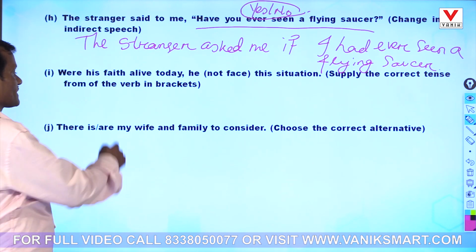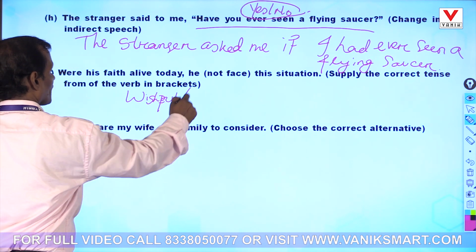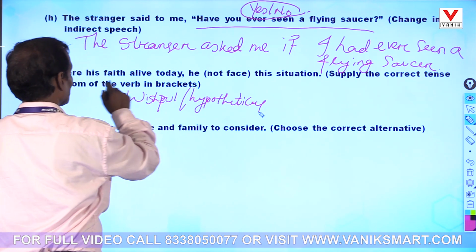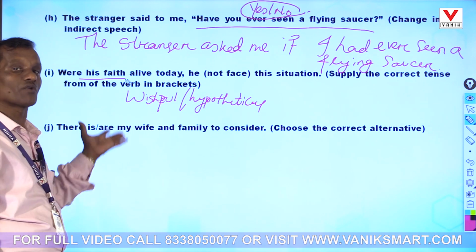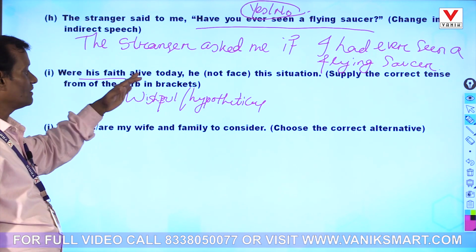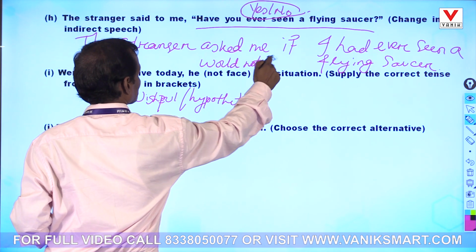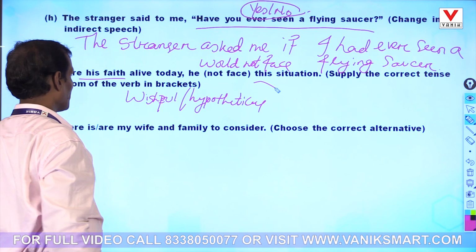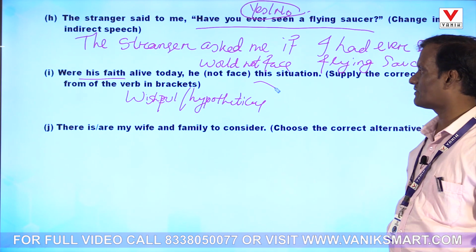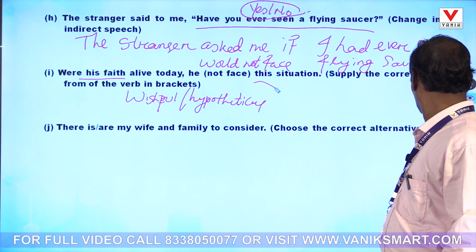Then: where is his faith alive today? So it is a wishful, hypothetical sentence. Hypothetical means had it been, then it would have been; had it not been. Where is faith alive today? He would not face this situation, because where is there. So where is faith alive today? He would not face this situation. I think this is the best format. Okay, got it?